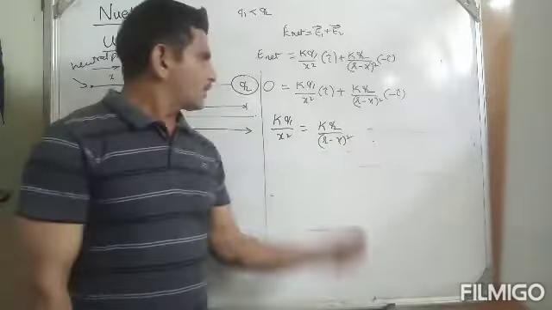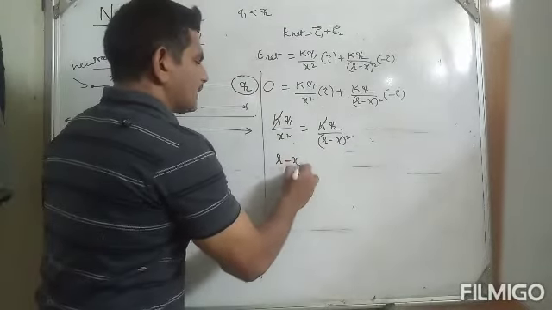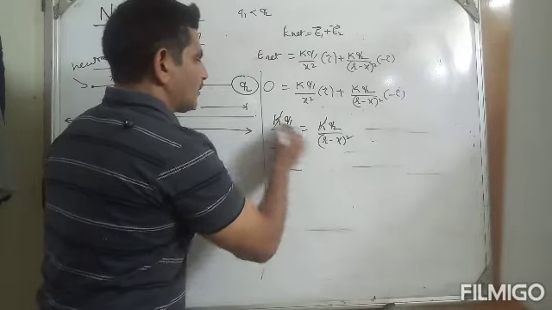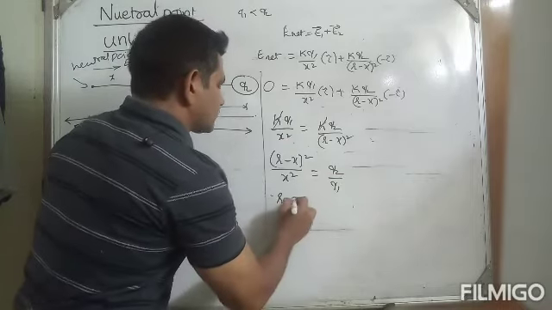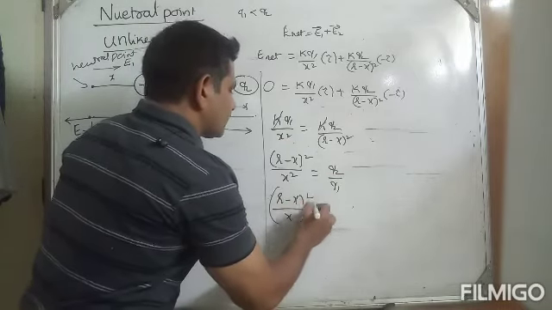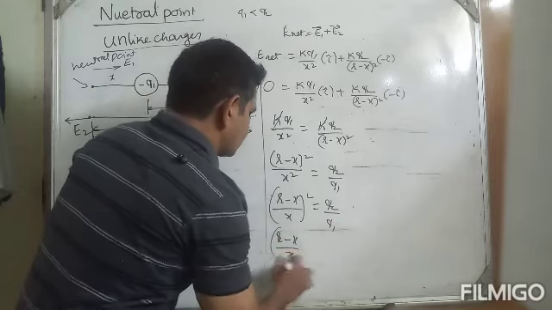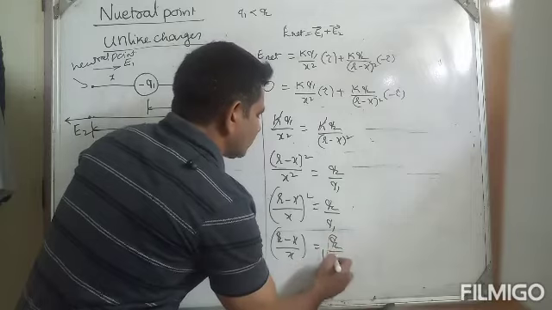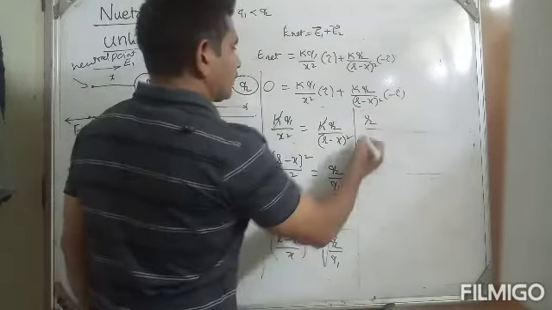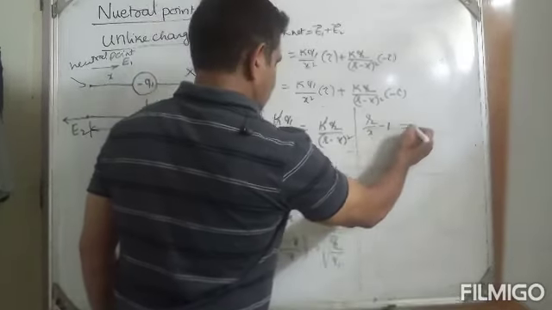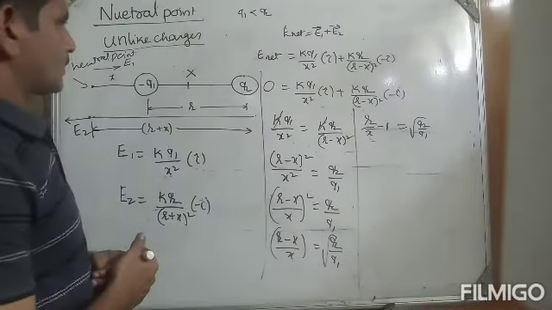Understand? So k cancels. r plus x whole square by x square is equals to q2 by q1. So r plus x by x whole square is equals to q2 by q1. So r plus x by x is equals to root over q2 by q1. Understand? So this value is x, divide both of them. r by x plus 1 is equals to root over q2 by q1. Understand? So, sorry.